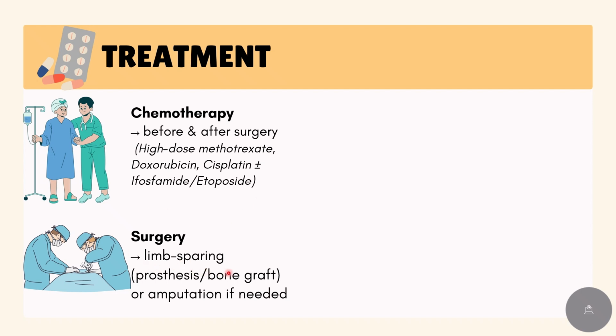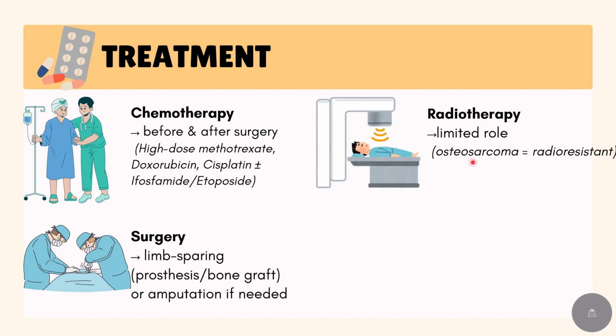Next, surgery removes the tumor, and whenever possible, limb-sparing surgery is performed, where the affected bone is replaced with a prosthetic or graft. Amputation is less common today, but may still be necessary in some cases. After surgery, adjuvant chemotherapy is given to destroy any remaining cancer cells. Radiotherapy is not very effective since osteosarcoma is usually radioresistant.